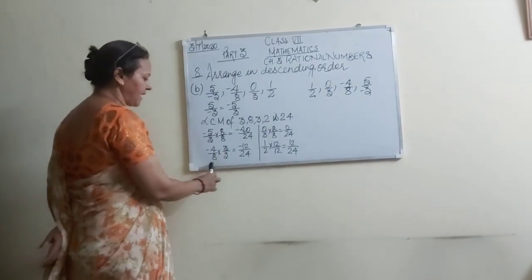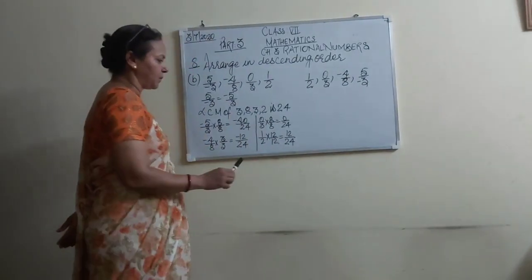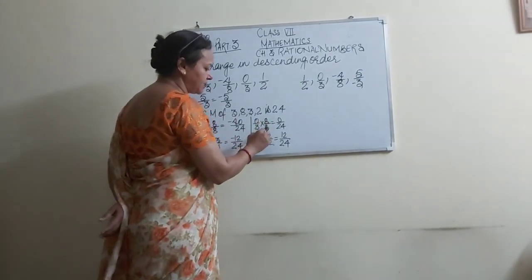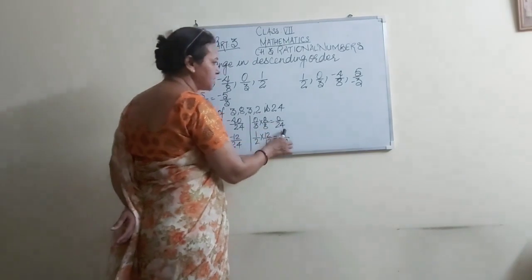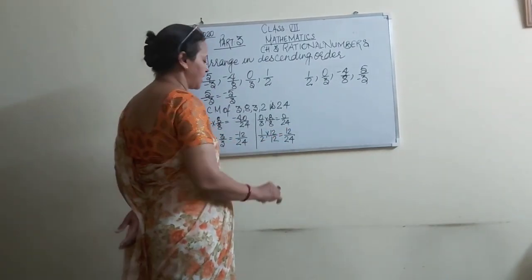4 minus 4 by 8, multiply 3 by 3, minus 12 by 24. 0 by 3 into 8 by 8, what is it? 0 by 24. Then 1 by 2 into 12 by 12, which is equal to 12 by 24.